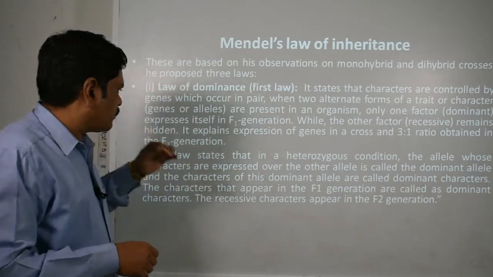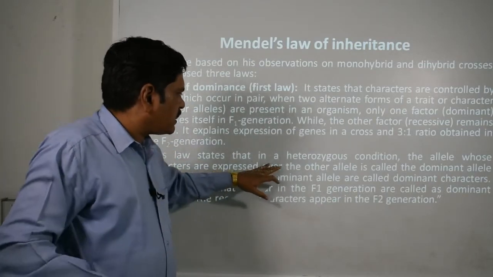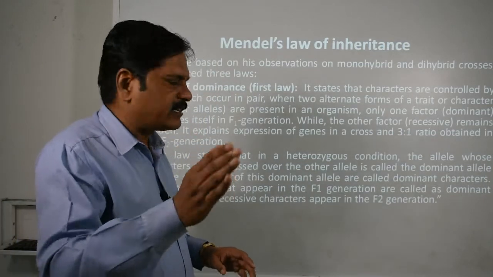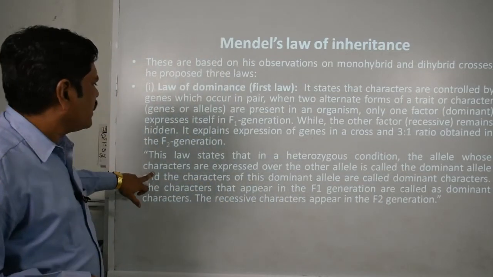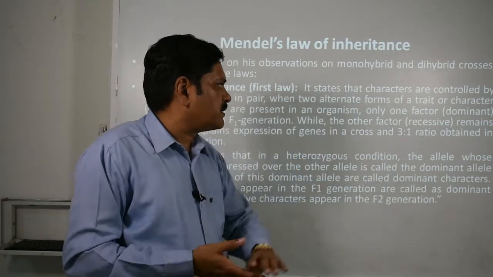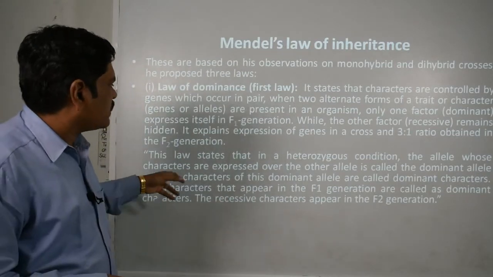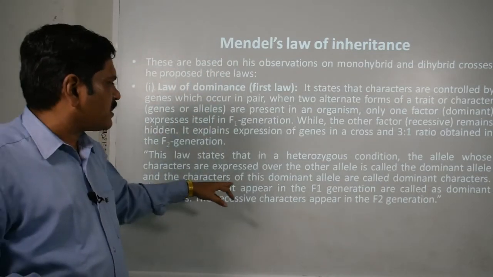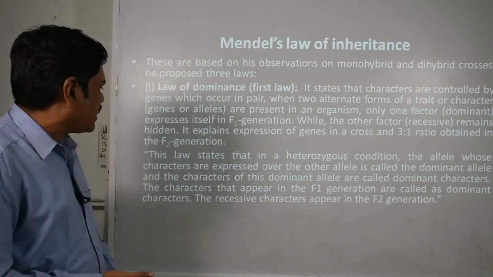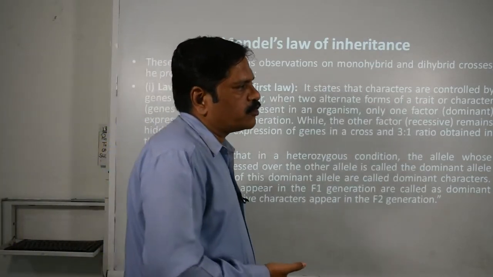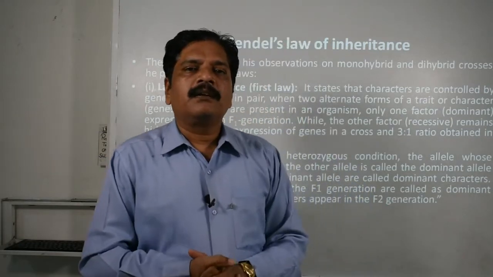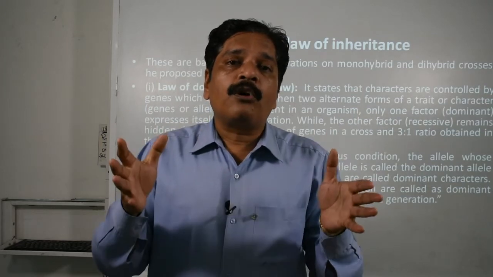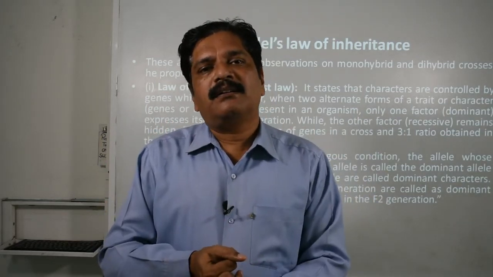In one more way we can define it. This law states that in a heterozygous condition, when the two allelic genes are one dominating and the other recessive, the allele whose characters are expressed over the other allele is called the dominant allele, and the characters of this dominant allele are called dominant characters. The characters that appear in the F1 generation are dominant characters, and the recessive characters appear in the F2 generation only. Remember this fact: recessive characters cannot be expressed in the F1 generation if two homozygous parents are crossed with each other.